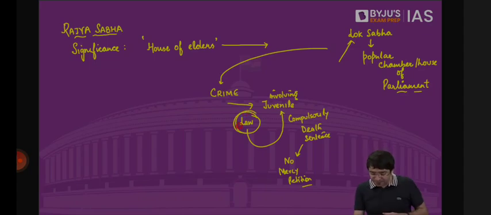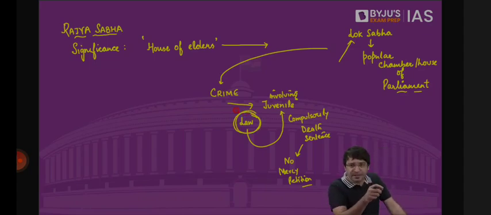And now the demand of the people is that this parliament should bring in a law to provide compulsory death sentence to this juvenile or to any person who commits such a horrific crime against a girl child. And for that, there should be no mercy petition. That means once the court has declared you are guilty, death sentence should be awarded, and this particular accused or convict shall not be eligible to file an appeal for mercy before the President of India.